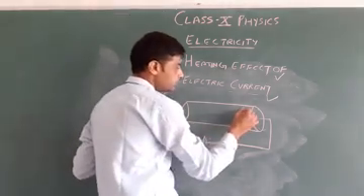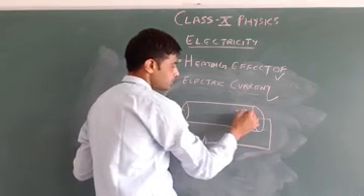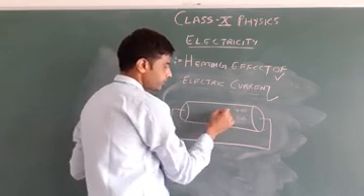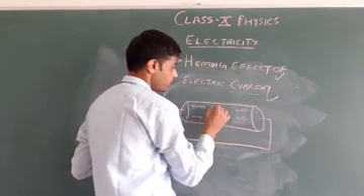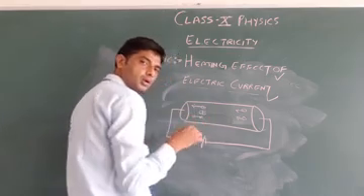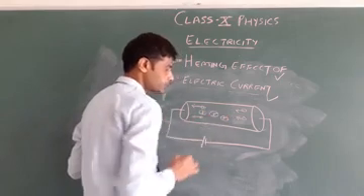When electrons flow, in the middle, positive ions are also present.